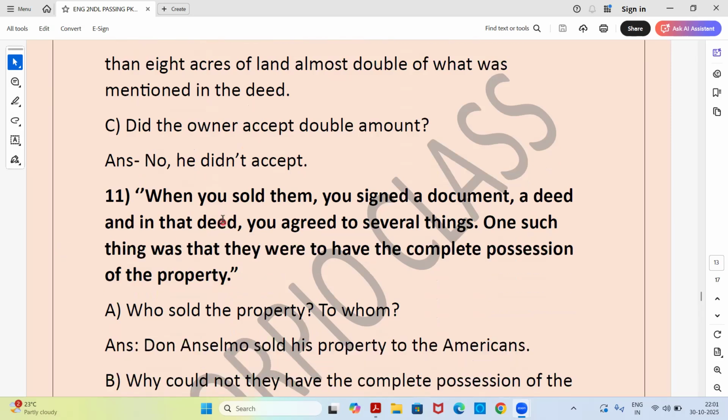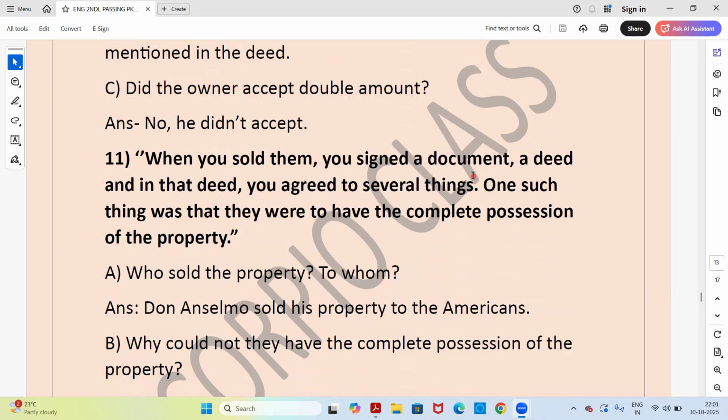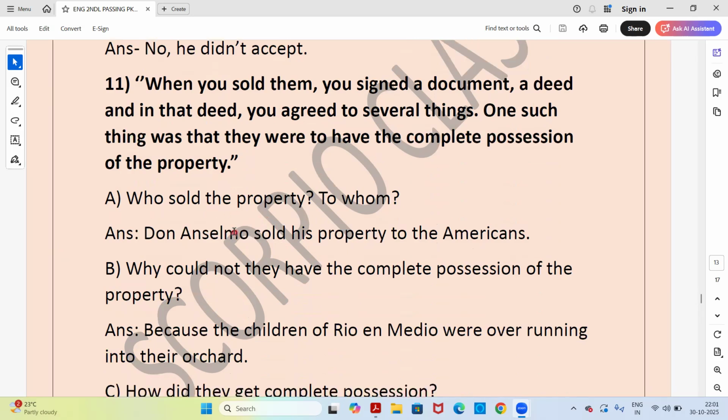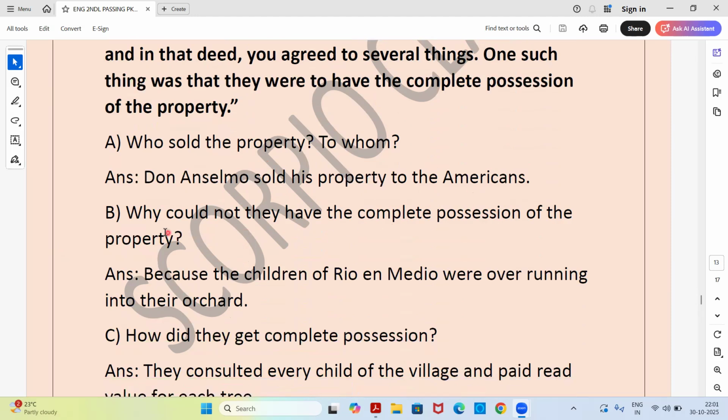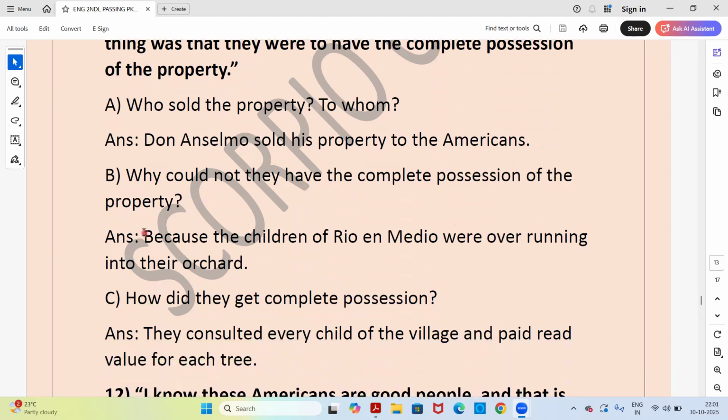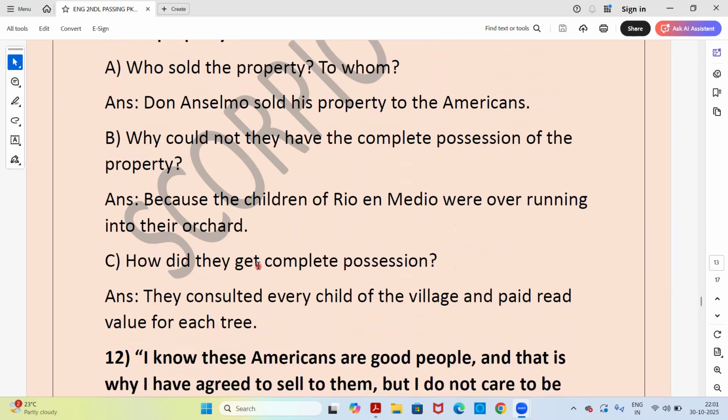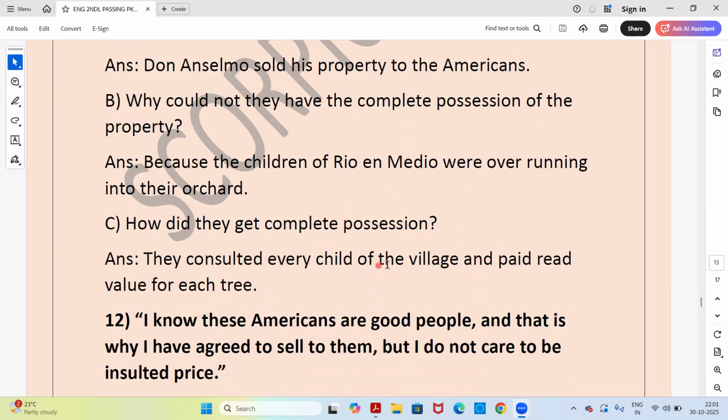Next question. When you sold them, you signed a document, a deed, and in that deed, you agreed to several things. One such thing was that they were to have the complete possession of the property. Who sold the property to whom? Don Anselmo sold his property to the Americans. Why could not they have complete possession of the property? Answer, because the children of Rio and Medio were overrunning into their orchard. How did they get complete possession? They consulted every child of the village and paid the value of each tree.